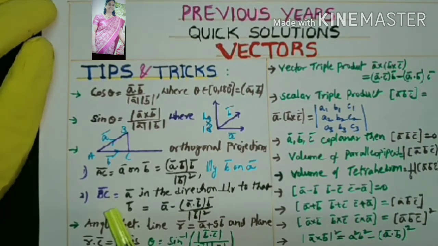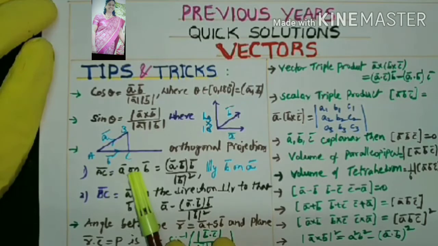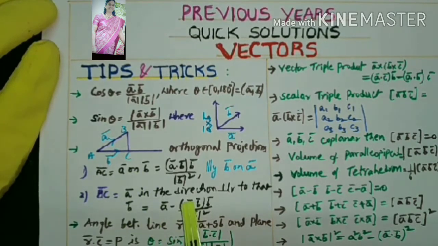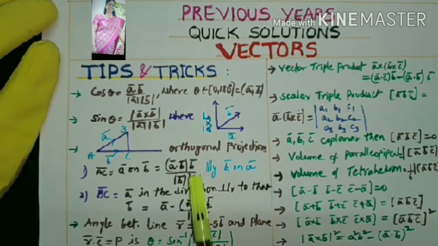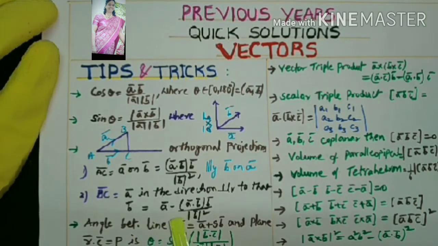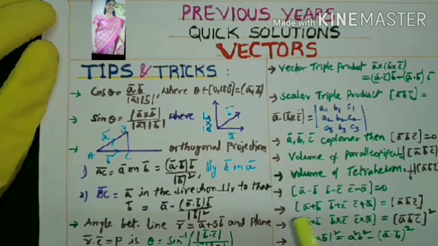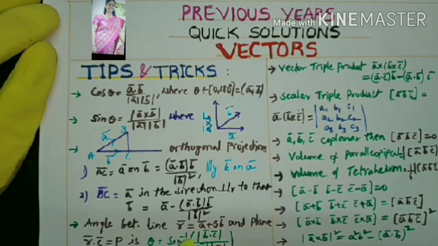Now you can come to BC. This BC is nothing but the orthogonal projection of A in the direction perpendicular to B. For that formula, take A on B, the one we just saw, and subtract it from A. Simply remember this as the orthogonal projection of A in the perpendicular direction of B. Similarly, you can remember B in the perpendicular direction of A. Okay, orthogonal projections are very important, you should learn them. And I may give two types of equations like this.